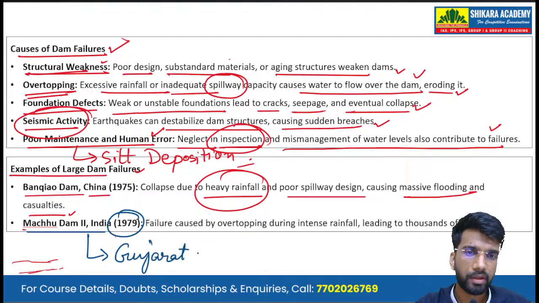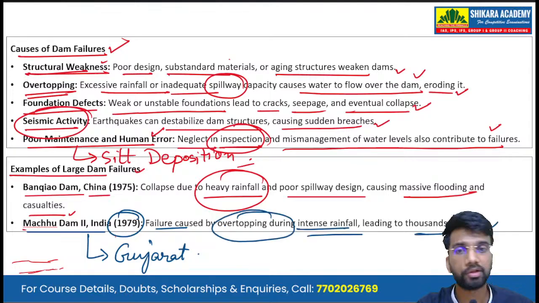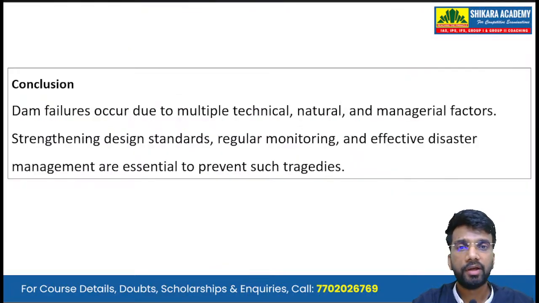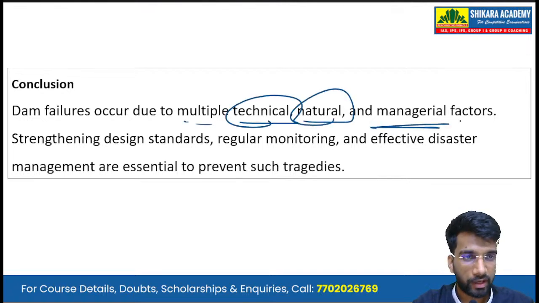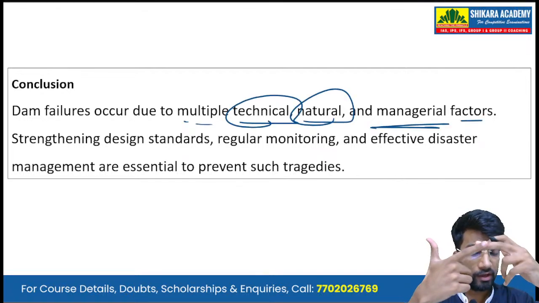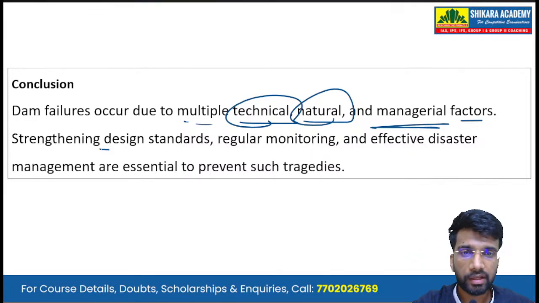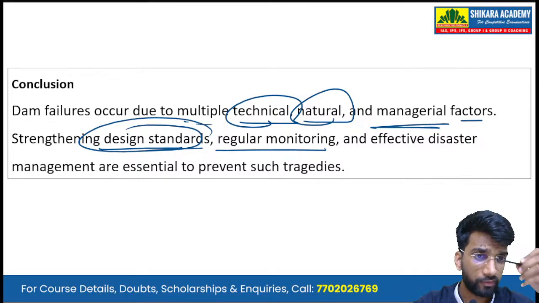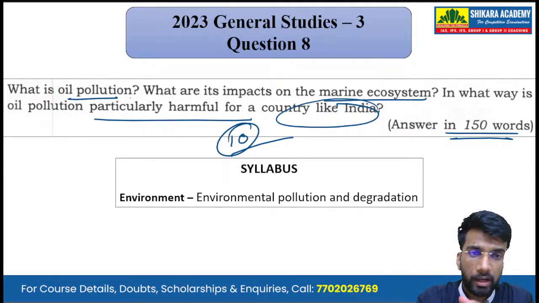Okay, and the dam failure caused overtopping due to intense rainfall, leading to thousands of deaths. So in conclusion, we can write that dam failure occurs due to multiple factors: technical, natural, and managerial. The maintenance factors, the technical and structural factors, or the natural factors like earthquakes. Strengthening design standards, regular monitoring of the dams, and effective disaster management are needed to reduce the impact.